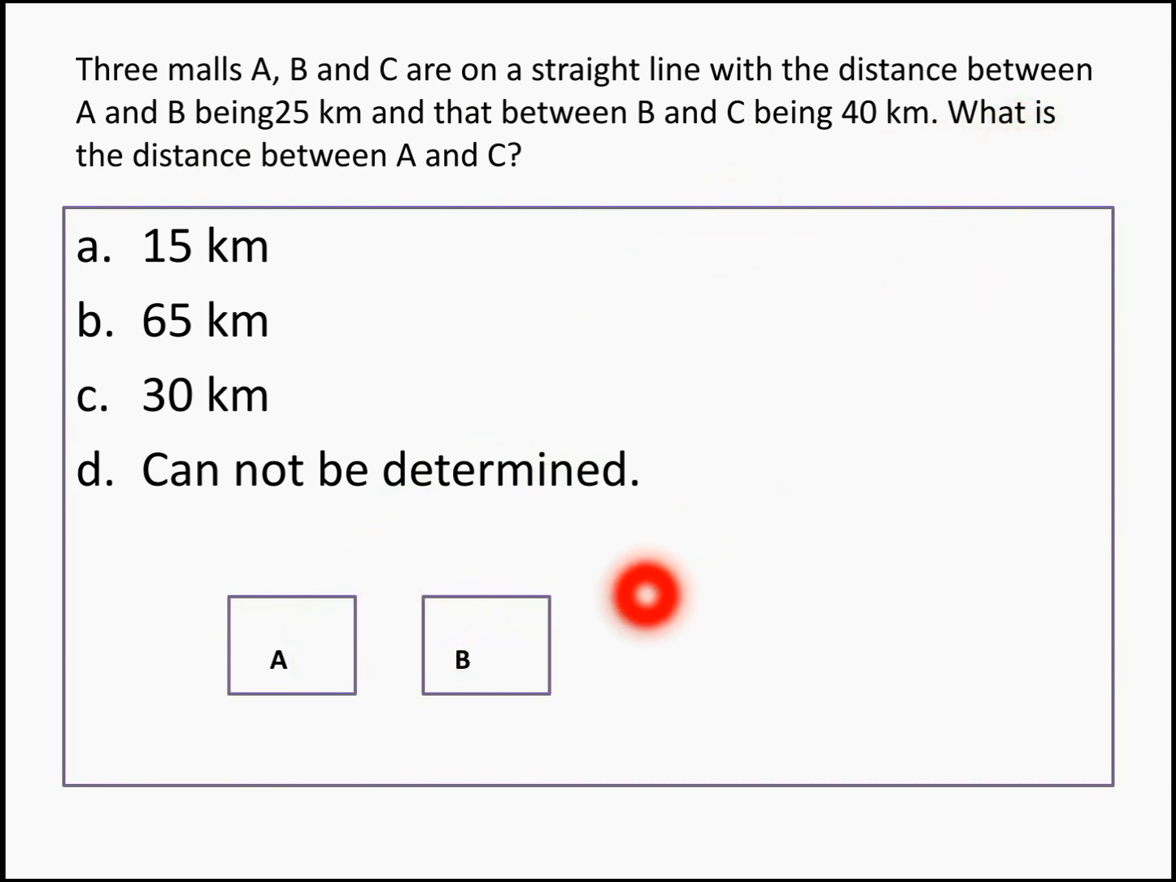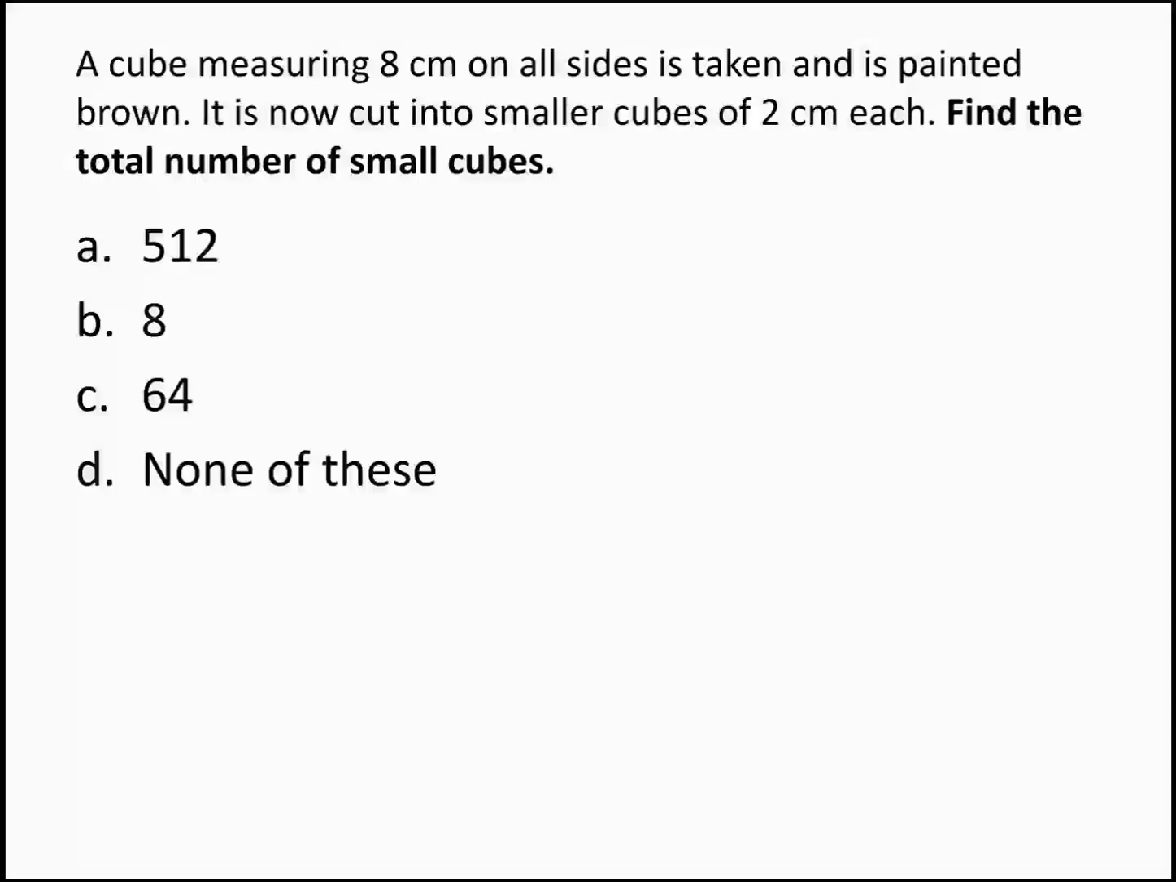But we don't know where C is actually located. C can either be next to B or to the left of A. Right, we do not know the location of C, so in that case the distance between A and C cannot be determined, so that becomes your answer.